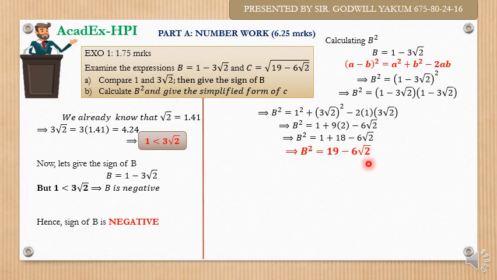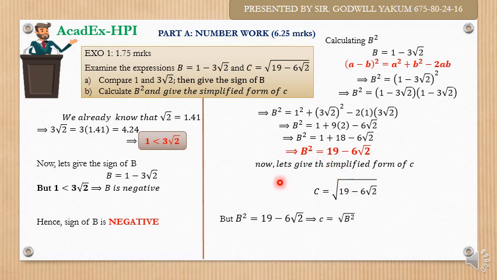So now I will proceed. Now let's give the simplified form of c. Then we have that c is equal to the square root of 19 minus 6 root 2. But can we recognize that 19 minus 6 root 2 is b squared? Wow. So from there now we see that b squared is equal to 19 minus 6 root 2, right? From what we're given, from what we had here, b squared is 19 minus 6 root 2. This means that